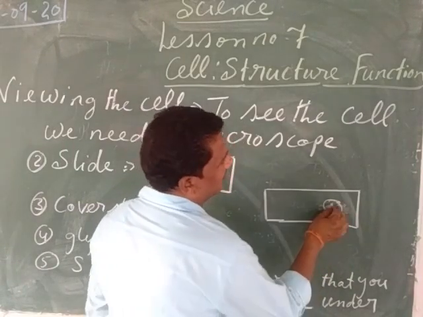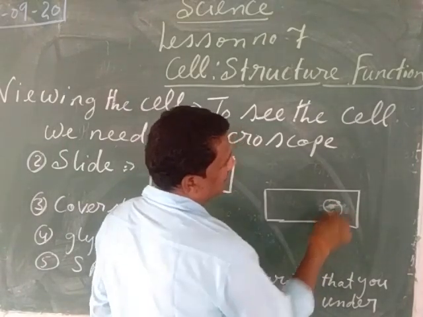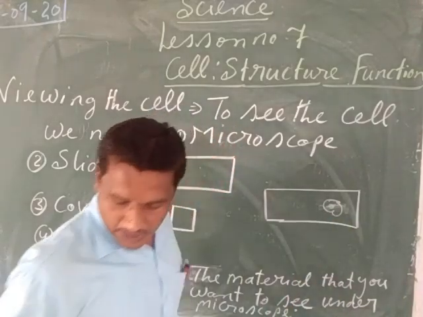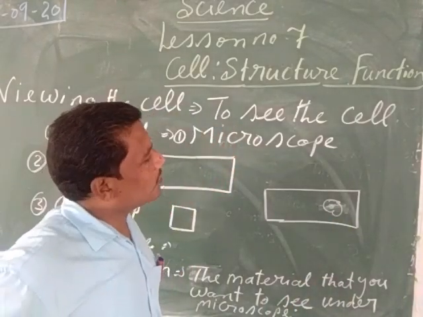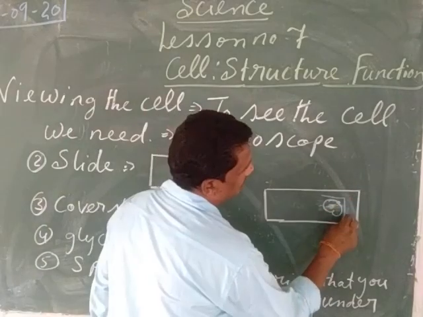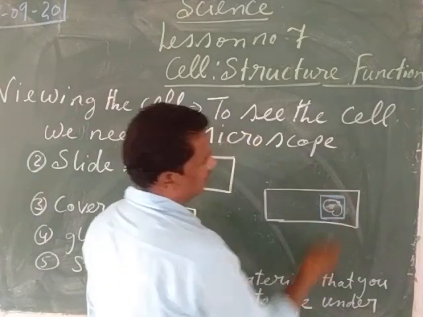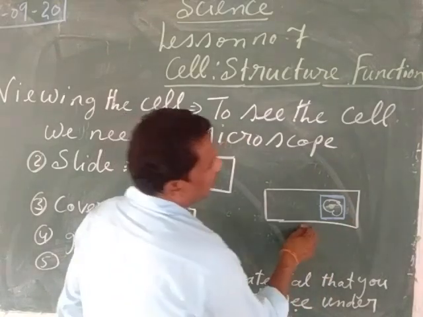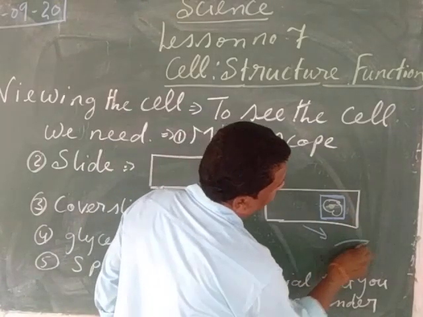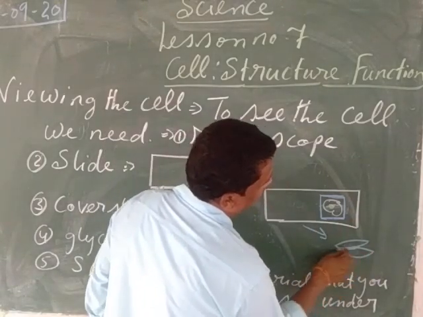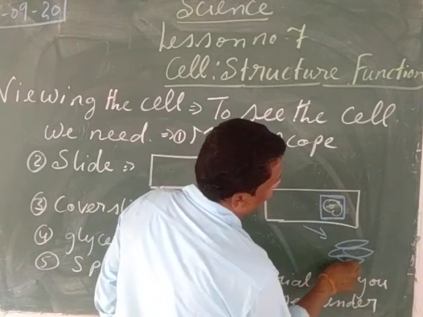Then after that, we are going to keep the study material. After keeping the study material, my children, we are going to put the cover slip upon it. Now we will observe it under the microscope. When we see it under the microscope, we can see the different cells in this material.